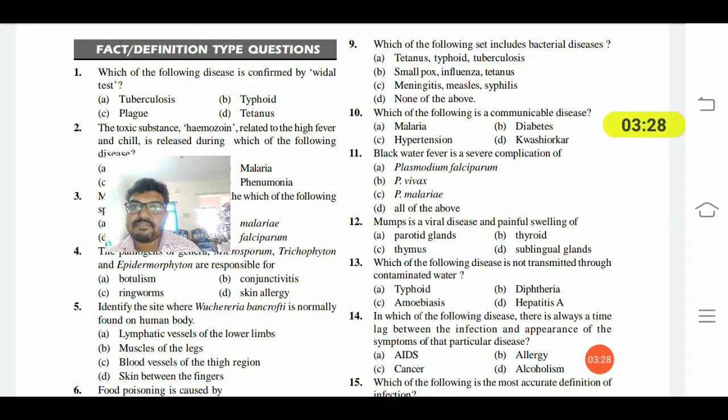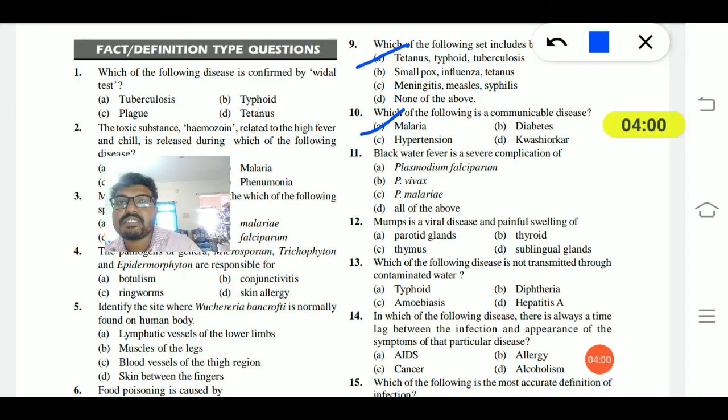Ninth question: which of the following sets includes the bacterial diseases? Tetanus, typhoid and tuberculosis; smallpox, influenza and tetanus; meningitis, measles and syphilis; none of the above. The bacterial diseases are tetanus, typhoid and tuberculosis. Tenth question: which of the following is a communicable disease? Malaria, diabetes, hypertension, kwashiorkor. Malaria is the communicable disease, as it goes from one person to another. The rest are non-communicable diseases.